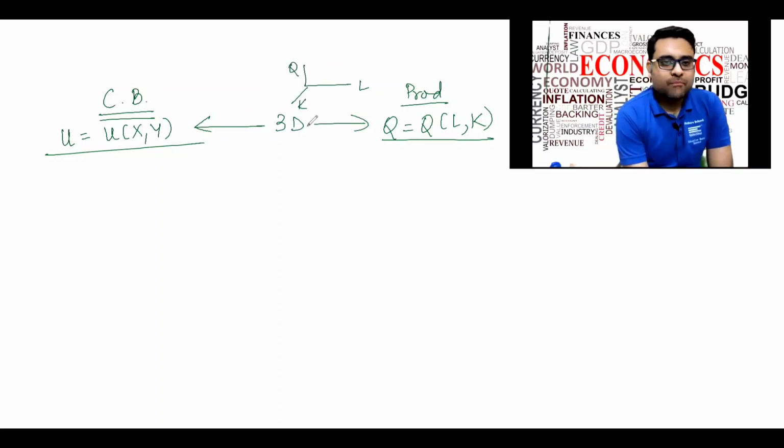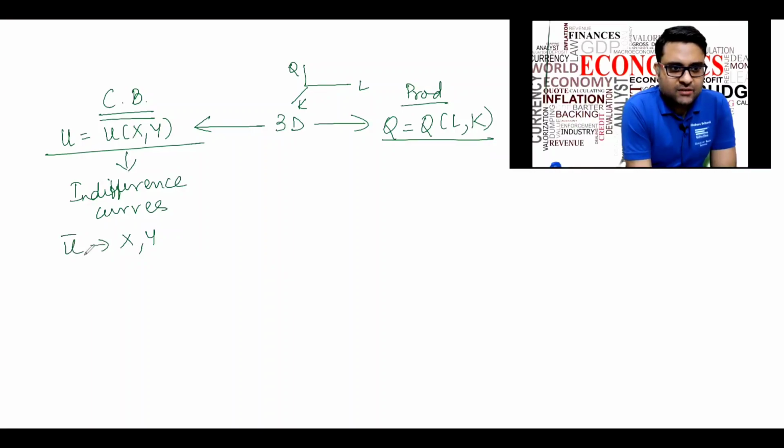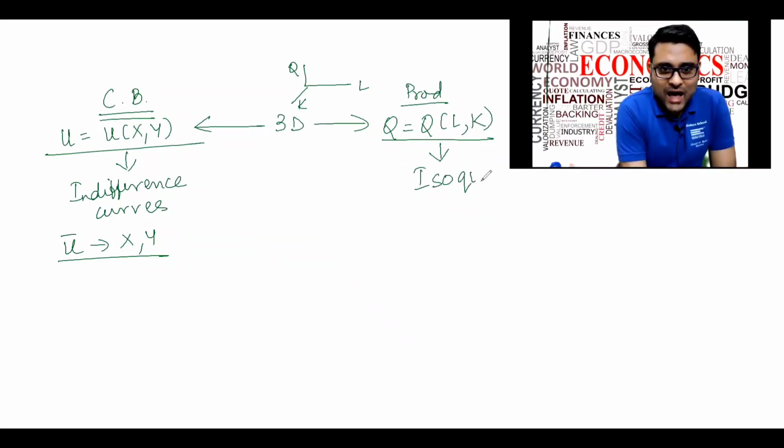In order to simplify this, in consumer behavior we introduced a concept called indifference curves. Indifference curves measured that if I keep my utility constant, what are the different combinations of X and Y that I can get? Similarly, on the production side, we have a similar concept called isoquants. What is an isoquant? Iso means same, and quant is short for quantity.